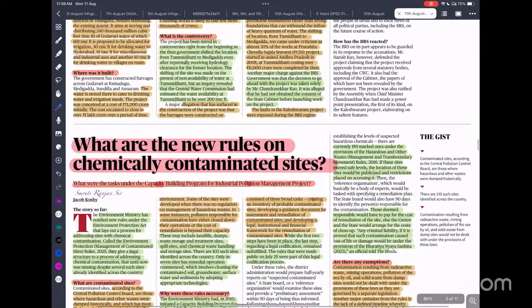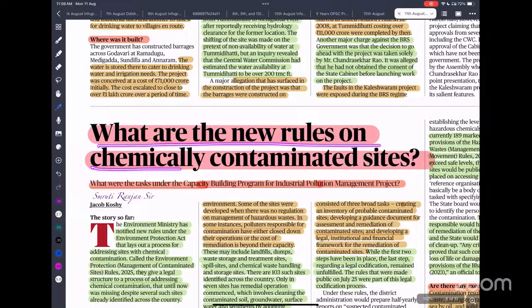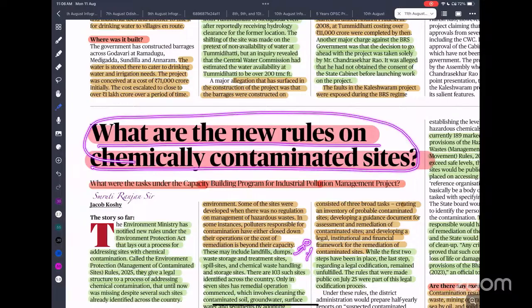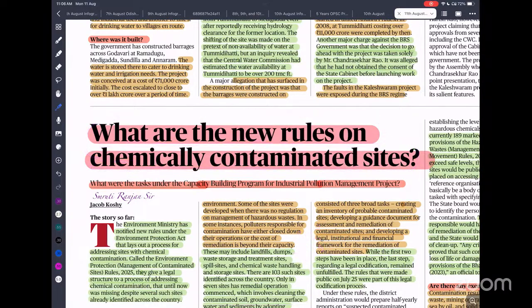So what are the new rules on chemically contaminated sites? There are some locations where we have dumped historically. We have dumped all the pollutants. It can be radioactive pollutant. It can be any toxic pollutant over a period of time. So that is what are called contaminated sites.